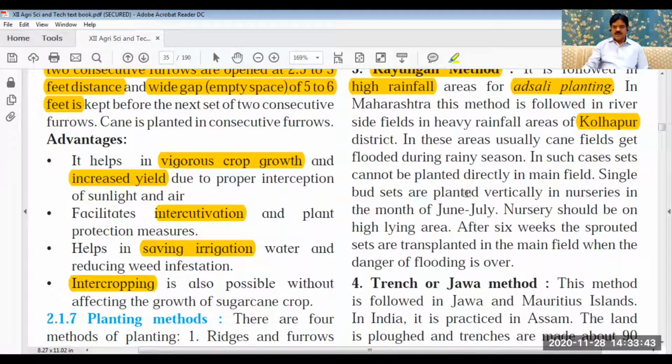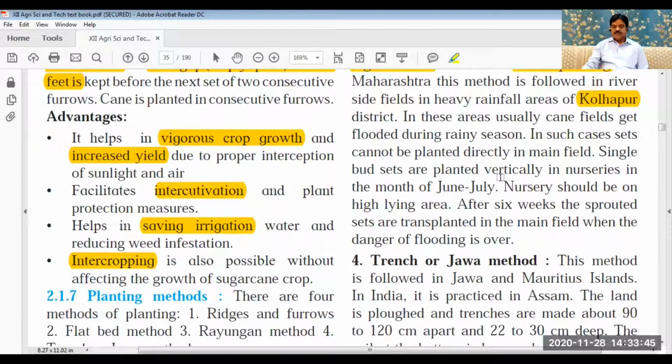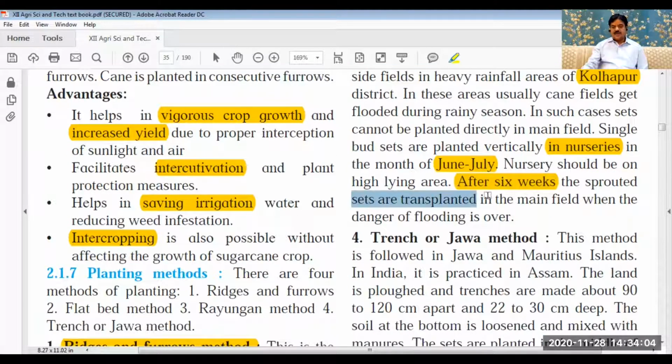So what is done? First of all, we have to prepare nurseries. Planting is done in nurseries in the month of June, July, and we have to prepare the seedlings. Actually, there are no seedlings, but sprouting takes place. And after 6 weeks, the sprouted sets are transplanted in the main field when the flood is over.